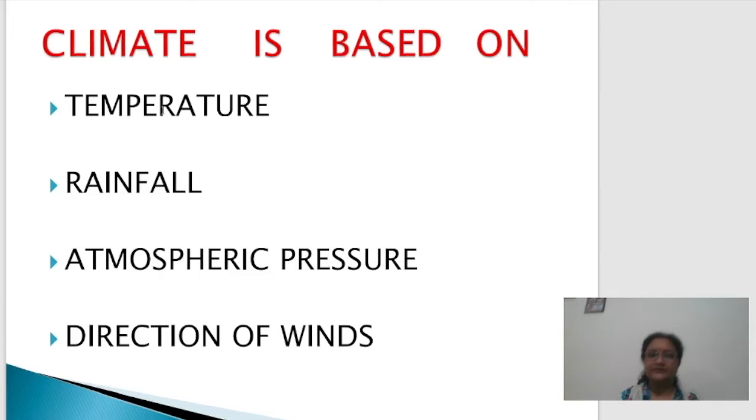Temperature, number one. Next is rainfall, or overall you can say precipitation, because in certain parts it can be rainfall, it can be snowfall, or it can be another type of precipitation as well. So we can say precipitation. Clear? Next one is atmospheric pressure, which is the basic reason behind the movement of winds. And the direction of winds, the winds which blow in that region. Clear? So all these elements form the climate of any region.